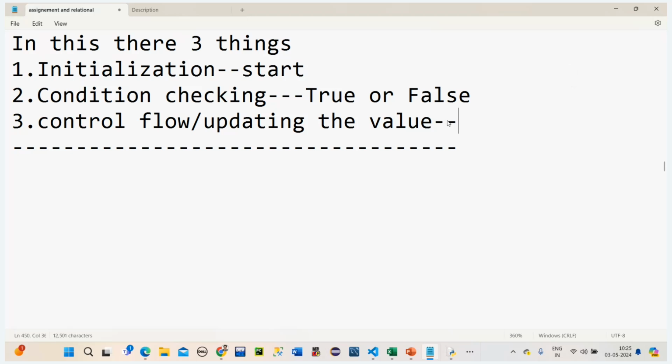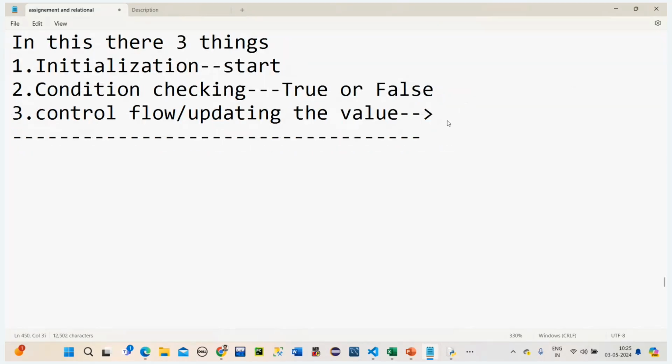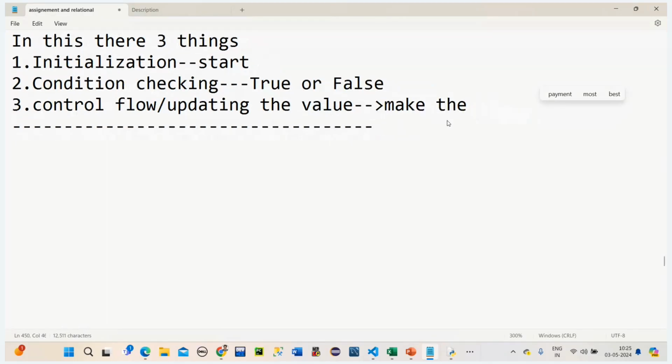The third one keeps updating the values, so that the condition eventually becomes false. If we don't make the condition false, it will iterate in an infinite loop. So these three things are really important.